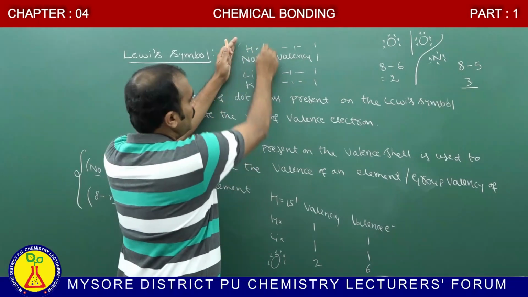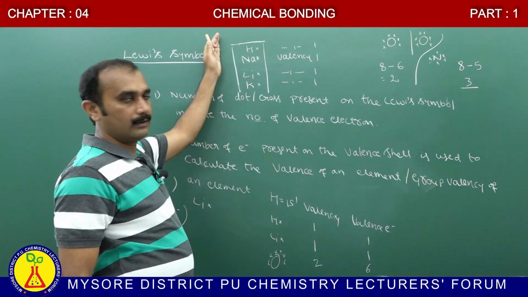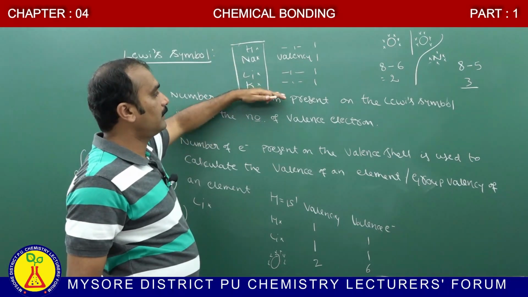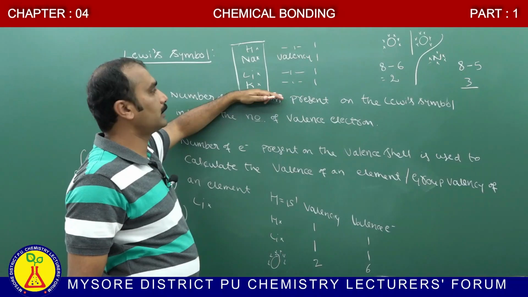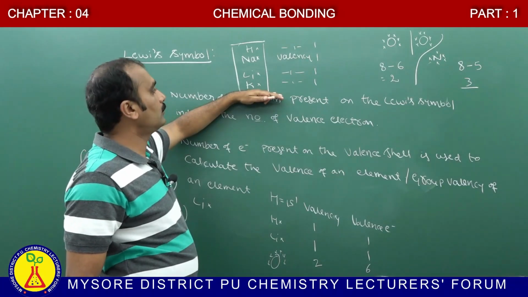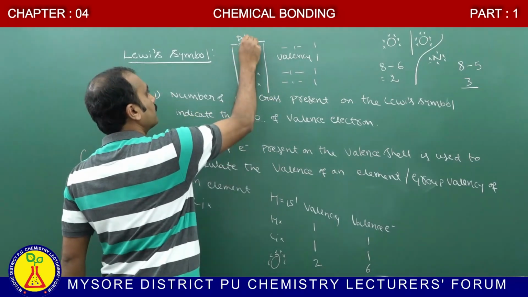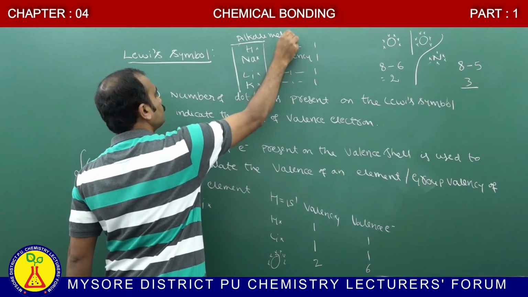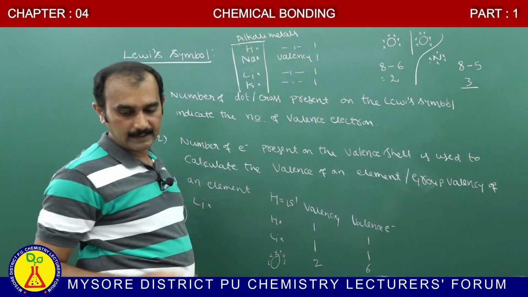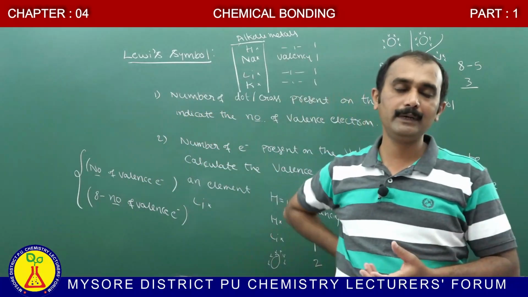Therefore, these elements belong to one group. Therefore, the group valency of these elements is only 1. Sodium, lithium, potassium, except hydrogen, are all regarded as alkali metals. In the case of halogen family elements, what happened?